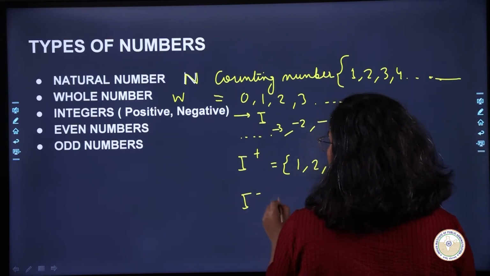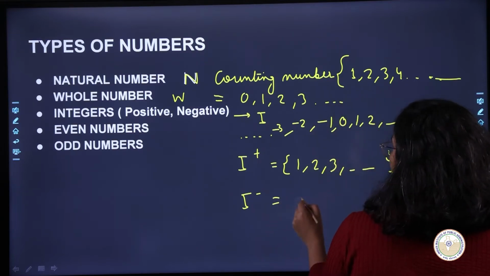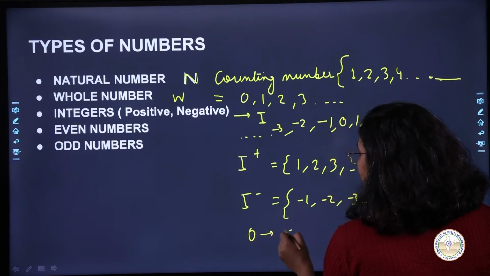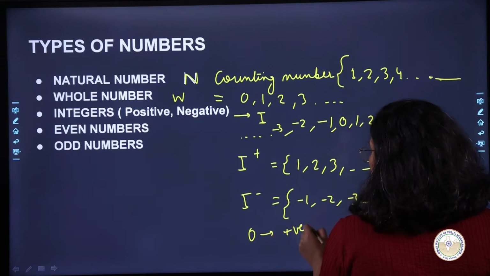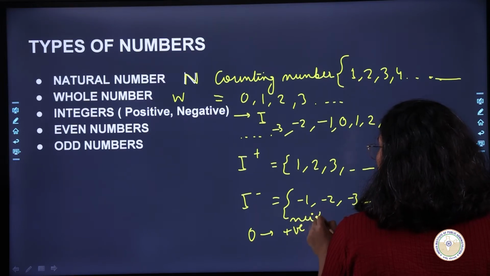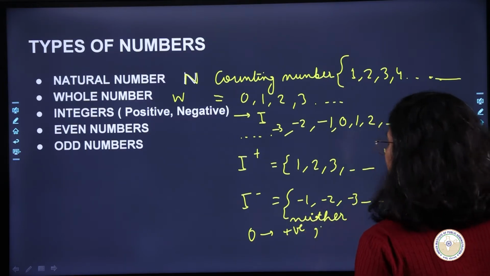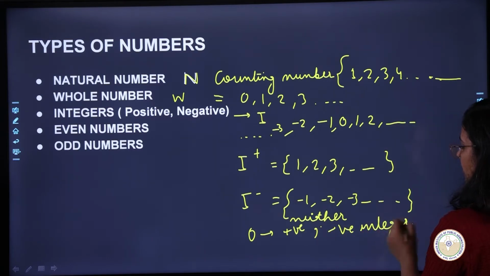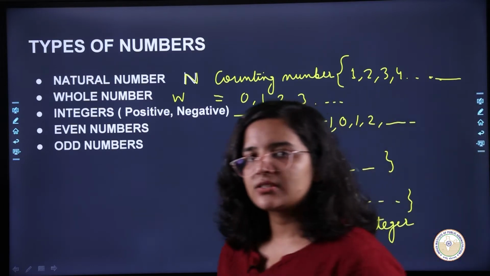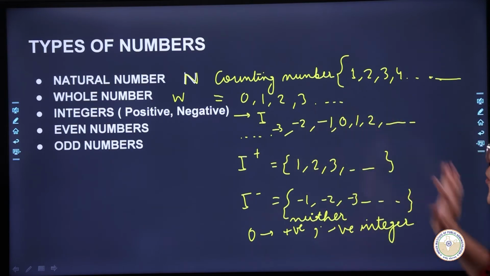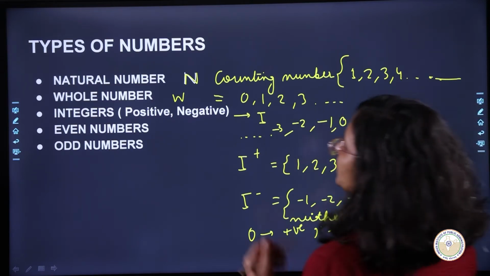What are negative integers? Negative integers are -1, -2, -3 and so on. And 0 is neither a positive integer nor a negative integer. Okay, so this is the concept of integers. Integers is nothing but you are adding negative numbers to the whole numbers. Okay, so this is integers.